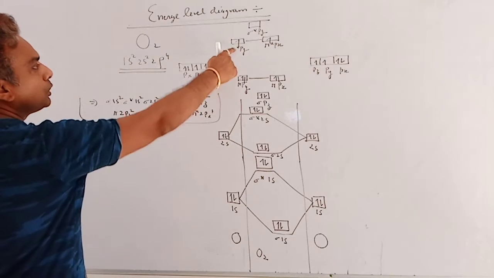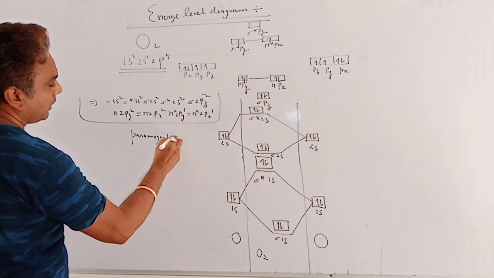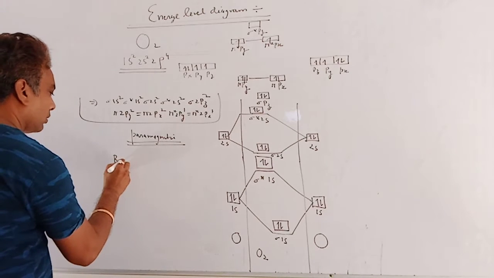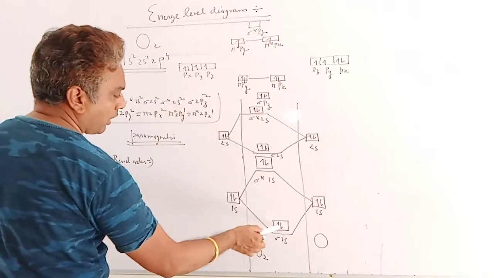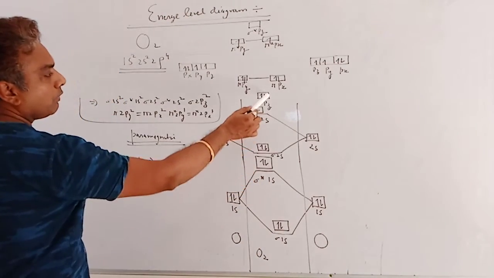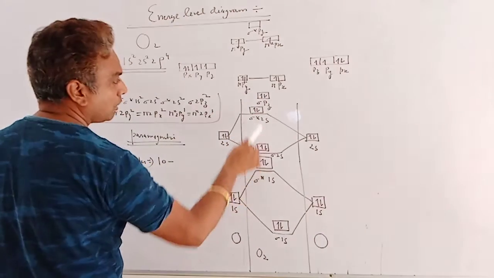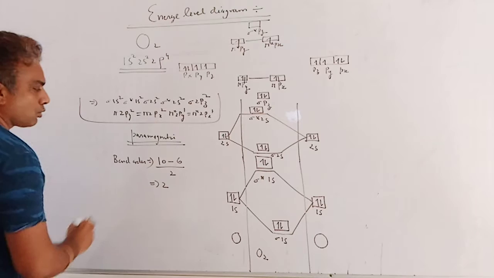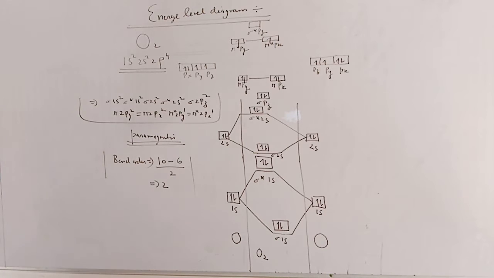Now, since two electrons are unpaired, the compound will be paramagnetic. And if we want to calculate the bond order, it will be the number of bonding electrons 1, 2, 3, 4, 5, 6, 7, 8, 9, 10, minus the number of anti-bonding electrons 1, 2, 3, 4, 5, 6, divided by 2. So the value of bond order is 2. So here are all the details of O2 using the energy level diagram of O2. Clear?